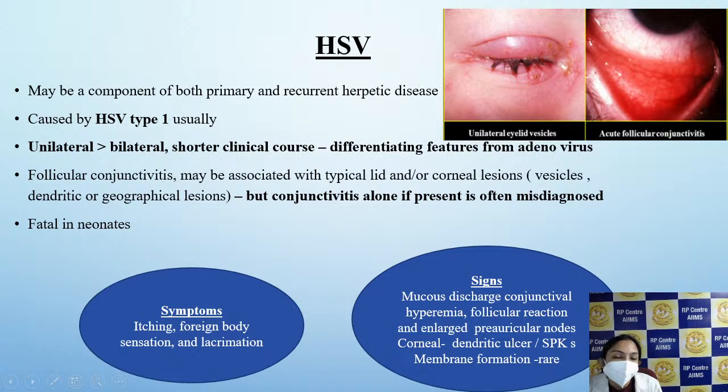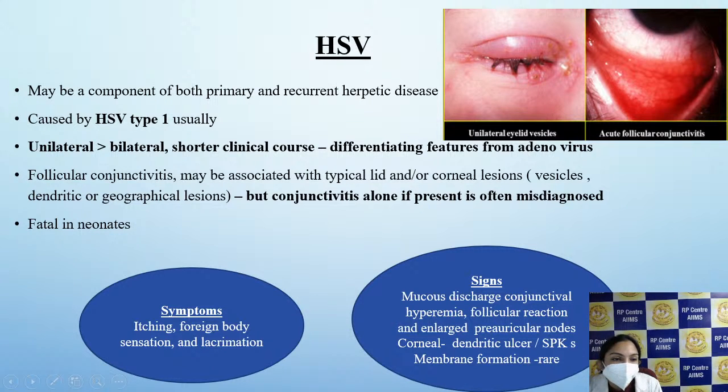HSV conjunctivitis can happen as part of both primary or recurrent herpetic disease, usually caused by HSV type 1. The disease is more unilateral and also has a shorter clinical course, thereby differentiating from adenoviral infections. Follicular conjunctivitis can be seen with associated typical lid or corneal lesions. But if conjunctivitis alone is present, we will rather diagnose it as adenovirus and hence it is often misdiagnosed.